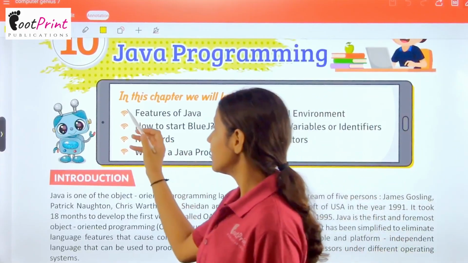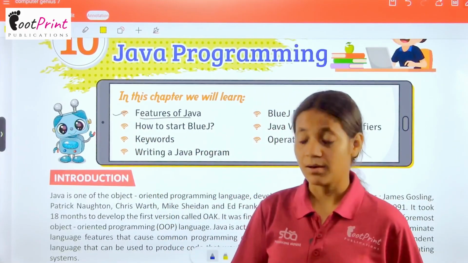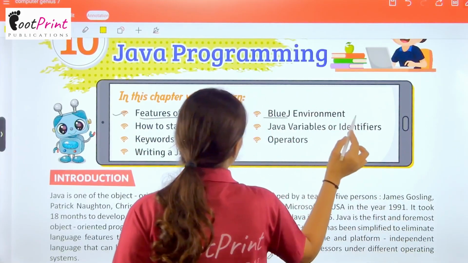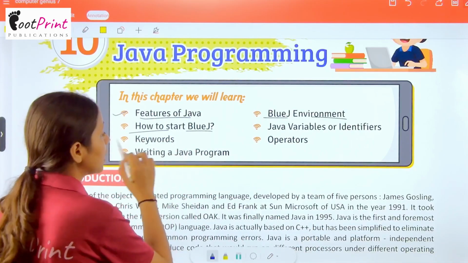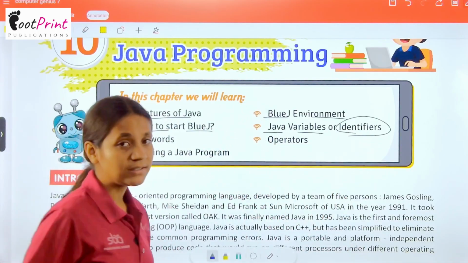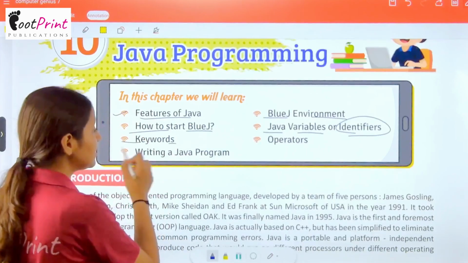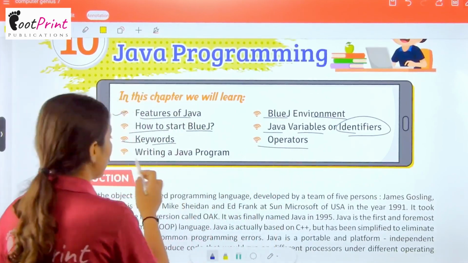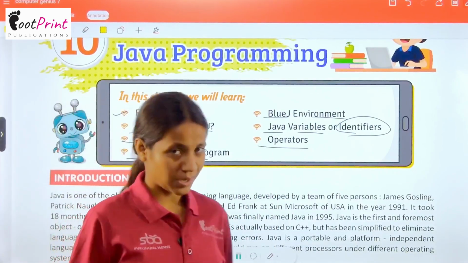In this chapter, we will learn the features of Java, the BlueJ environment, how to start BlueJ, Java variables or identifiers, keywords, operators, and writing a Java program.